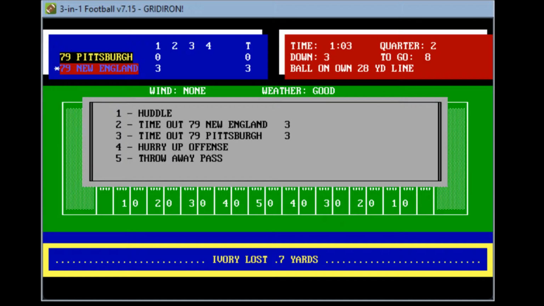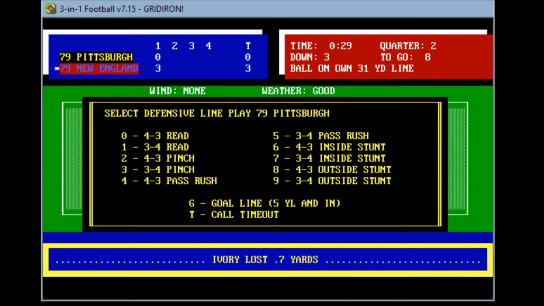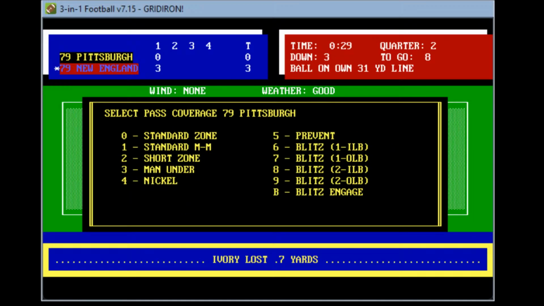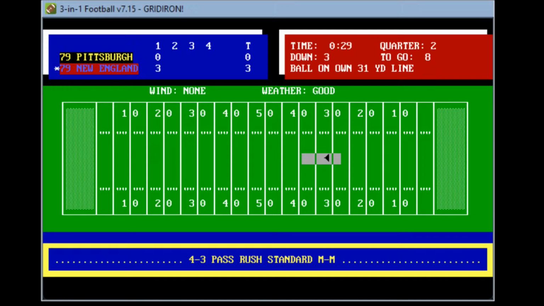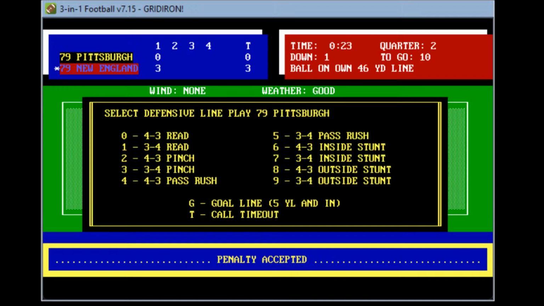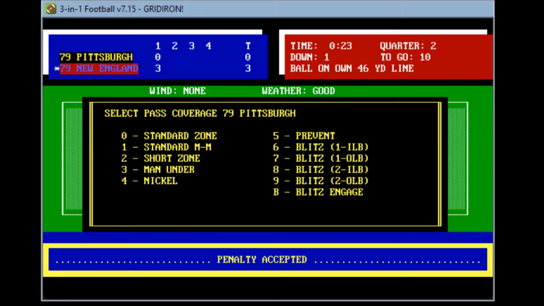Neither team showing signs of calling timeout here. I think Pittsburgh just doesn't want to make a mistake here. They're going to go pass rush and they're going to go man to man again. Grogan rolls out. He spots Hasselback. He fires one, but Hasselback cannot reach it. Oh, it's a penalty on Pittsburgh. They've been getting hit hard with penalties. It's now a 1st and 10 from their own 46-yard line. 23 seconds to play here in the first half. So Pittsburgh, again, getting killed with penalties.